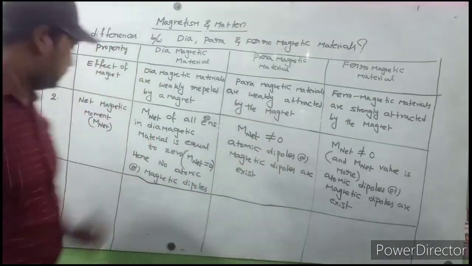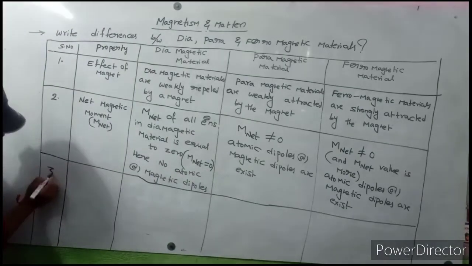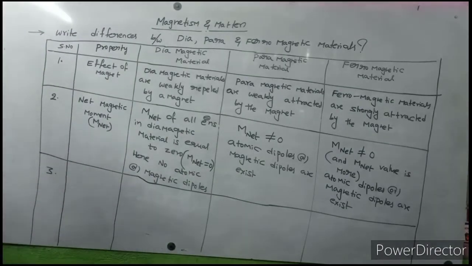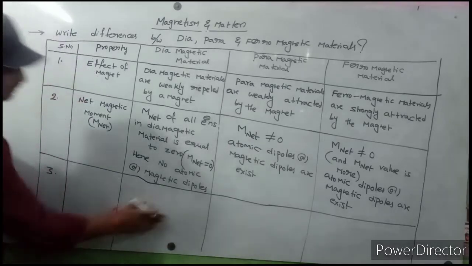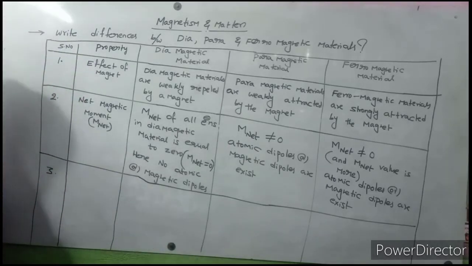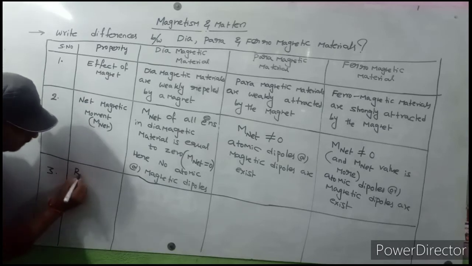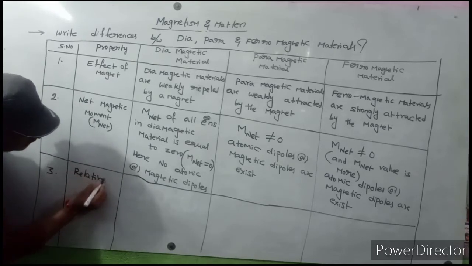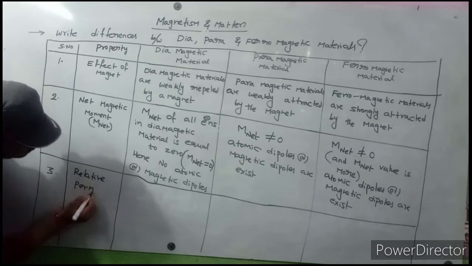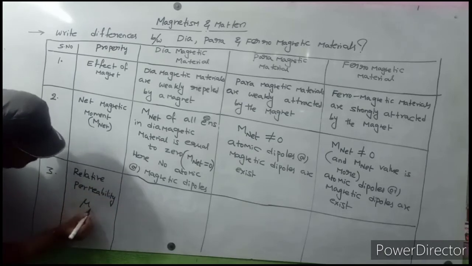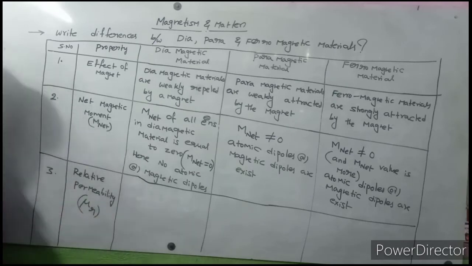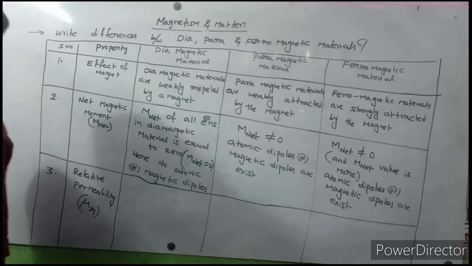Okay. So next, third property: relative permeability. Relative permeability is indicated with mu r.